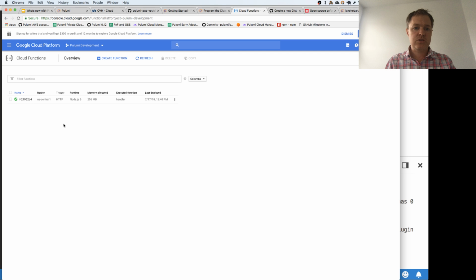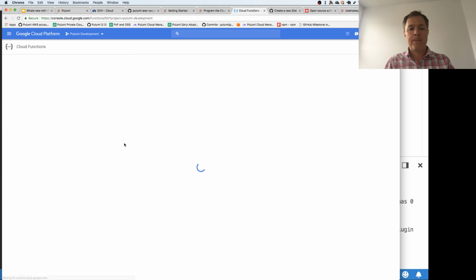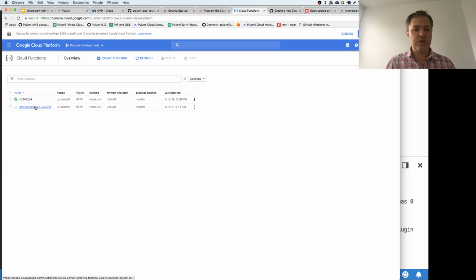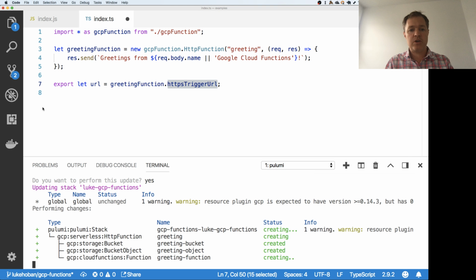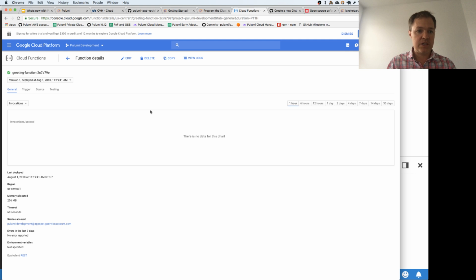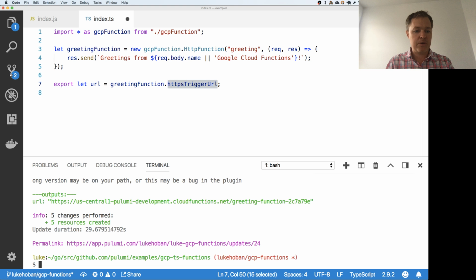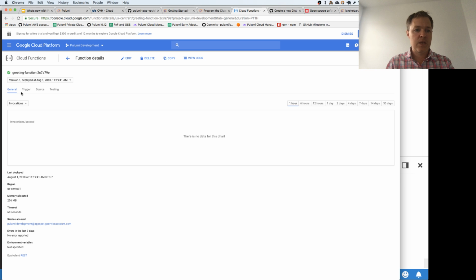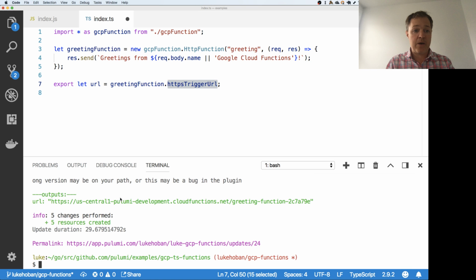And while I was waiting, let me just come over into the Google Cloud Functions console. And if I refresh this, you see here I'm logged into the Google Cloud Platform console. And you can see now this function that I'm creating has the spinner here. It's in the process of being deployed. And so I can come over to this and watch it. We should see it in just a second. Oh, there we go. It has a green check mark, so it finished deploying. And so here we can see all the details about that Google Cloud function. See, it took about 30 seconds to deploy that.